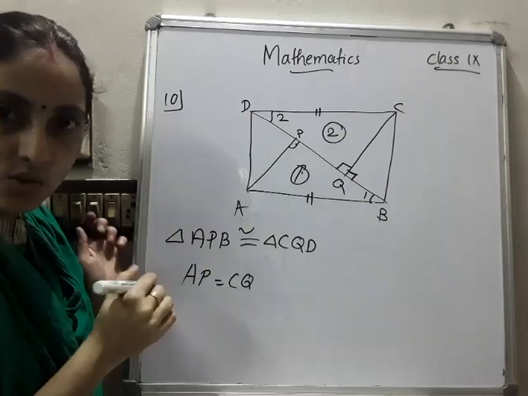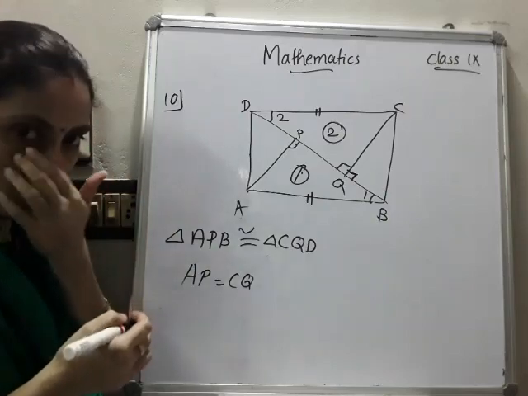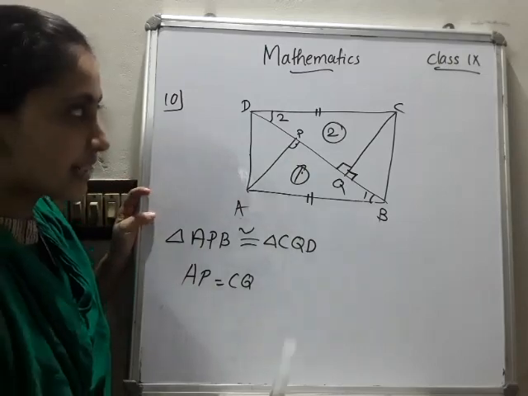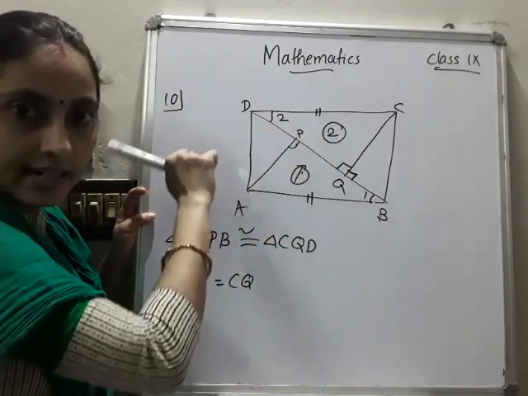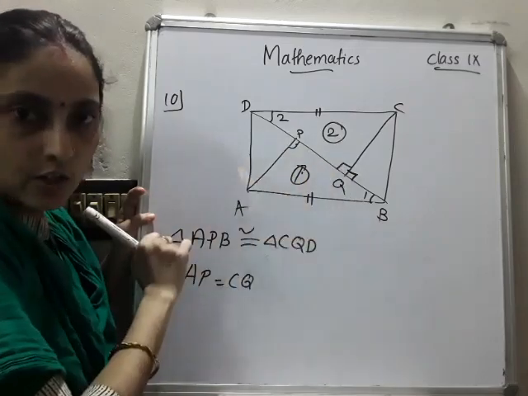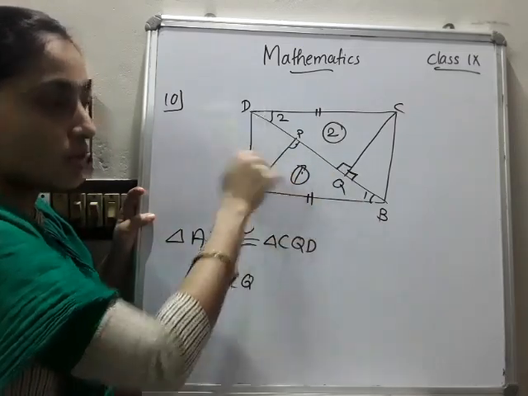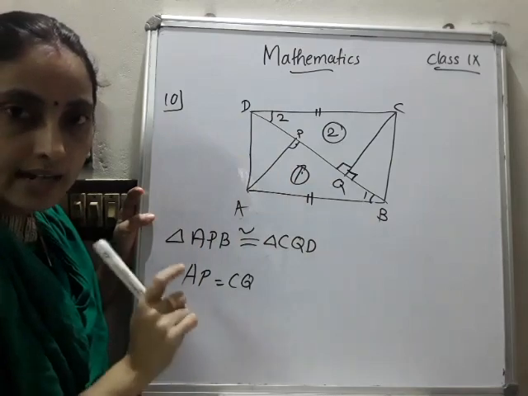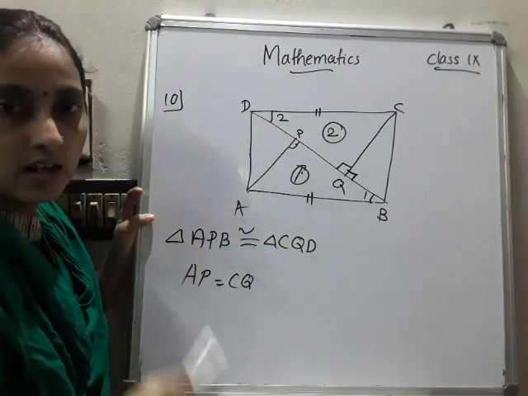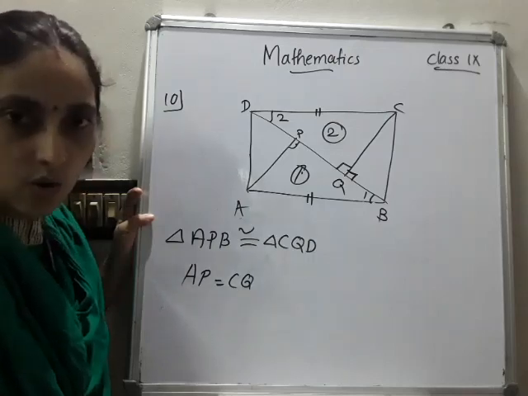So by AAS rule, these two triangles are congruent. And by CPCT, AP is equal to CQ. Once again, AB is equal to CD. Then angle P is equal to angle Q. Then angle 1 is equal to angle 2. So by AAS congruence rule, that is angle side congruence rule, these two triangles are congruent.